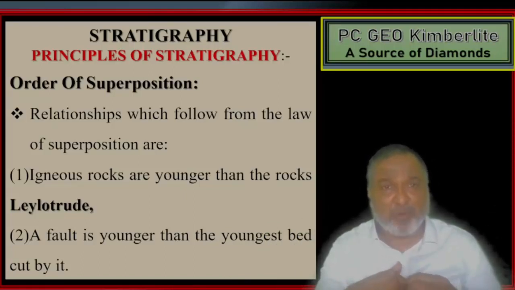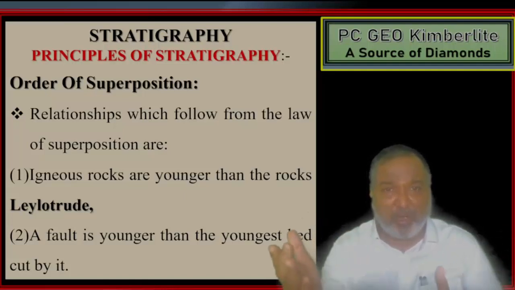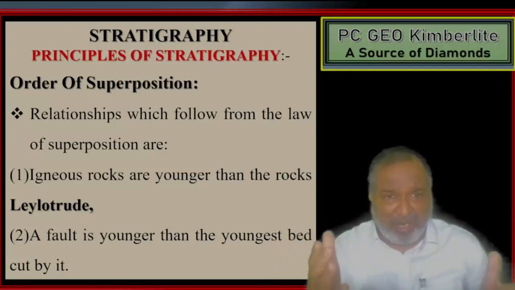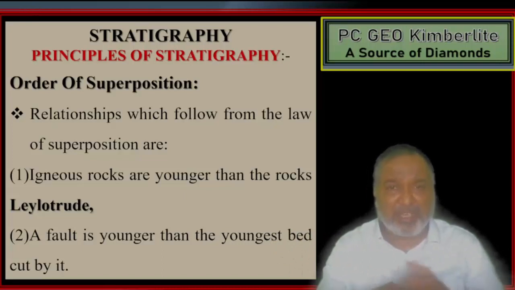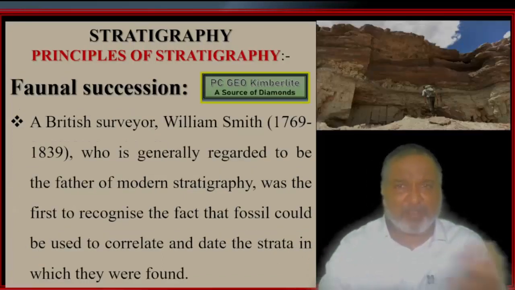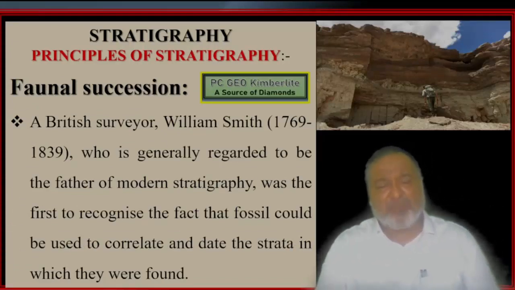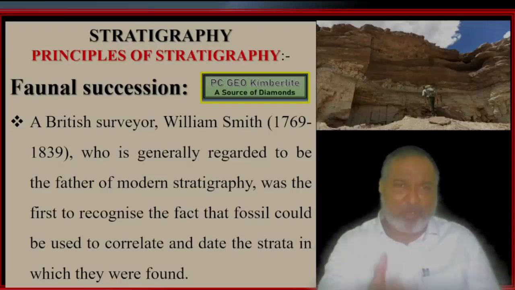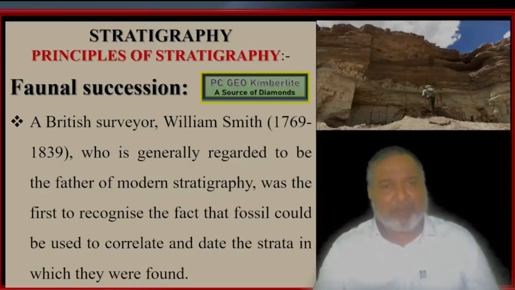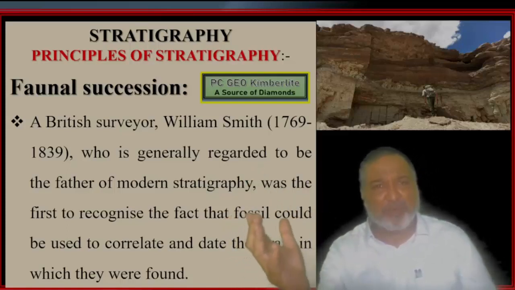The relations which follow the law of superposition: igneous rock is younger than the rocks it intrudes, like a dyke. A fault is younger than the youngest bed it cuts. When you see the actual practical, you are going to see a series of maps, right from the horizontal series, then the inclined series, then the inclined series faulted, then a dyke, then two faults. This is the way you are going to make out the sequence.